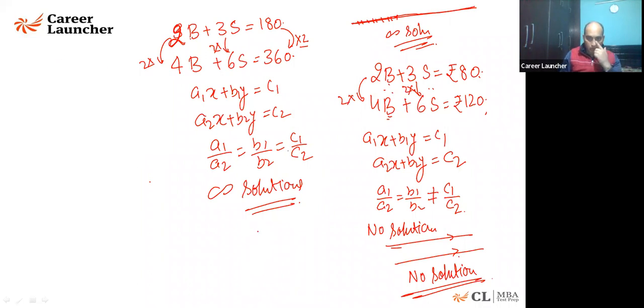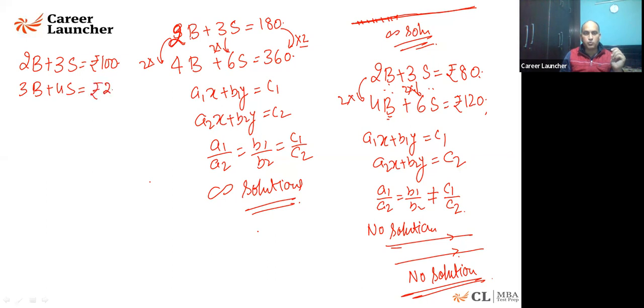Now, one day Siddhant and Sambhav Jain, both of them, planned to buy a burger and sandwich again. So 2 burger and 3 sandwich, Siddhant said, cost him rupees 100. 3 burger and 4 sandwich, Sambhav said, will cost him rupees 210. Now they are not talking about the same thing. This doubled, this multiplied by 1.5 times. This is not multiplying with 1.5 times. So if you double it, this must be double. They are not talking about the same thing.